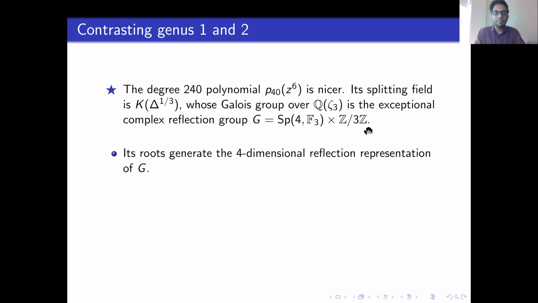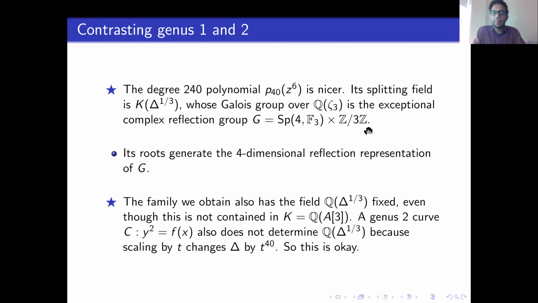Okay, so because of this factor of Z mod 3Z, something unique happens. In our family, this cubic field is also fixed. The cubic field Q adjoined the cube root of the discriminant, even though this is not contained in the 3-torsion field. So this is very unlike the genus 1 case. In the genus 1 case, this cubic field is already contained within the 3-torsion field.